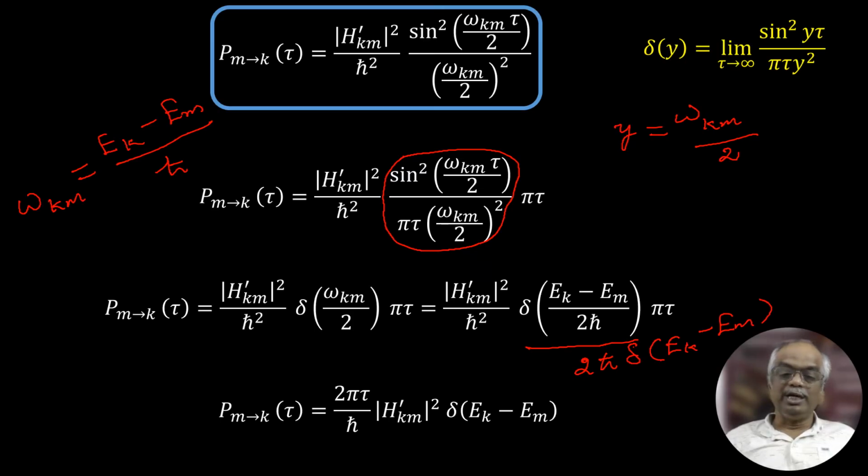So now this h cross and h cross squared will get cancelled. This will become simply h cross, and there is 2 pi tau divided by h cross, then this matrix element, that is modulus square of H prime km, and delta of Ek minus Em.